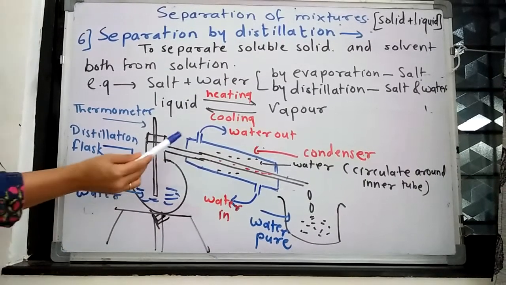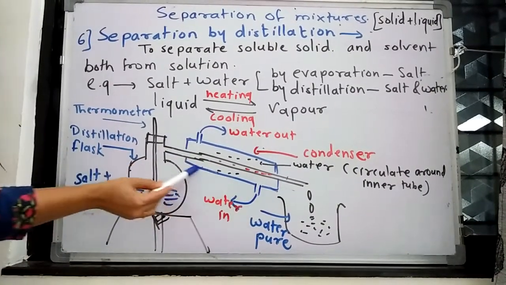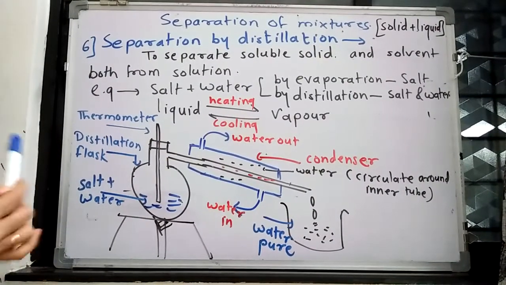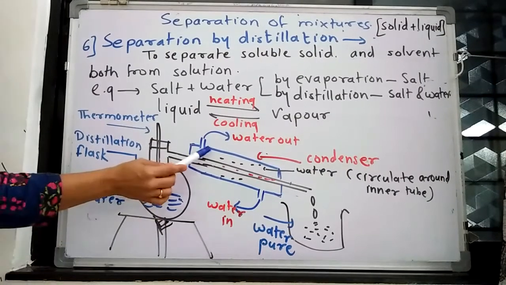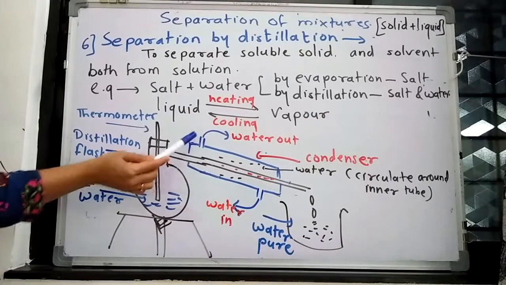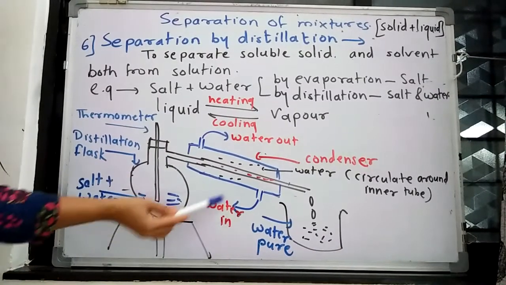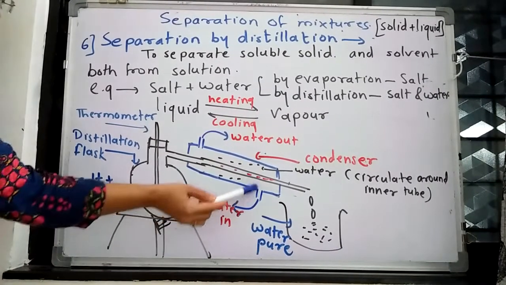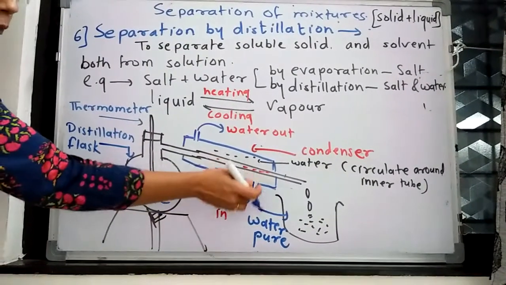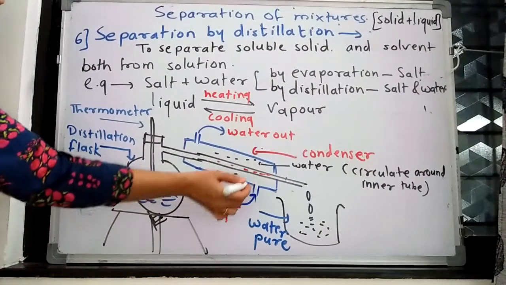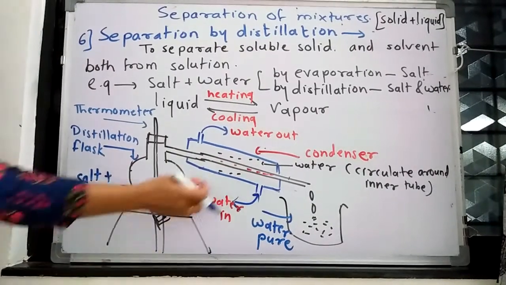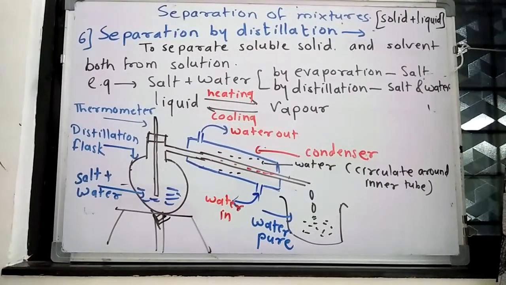Now what will we do? Here we will provide one condenser. This condenser is nothing but one more glass tube with a bigger diameter, which is placed outside of the inner glass tube, and this condenser has two openings. Through one opening, water enters inside. Through this tap, water will enter and it will circulate around the inner glass tube. This water will not enter into the inner glass tube.